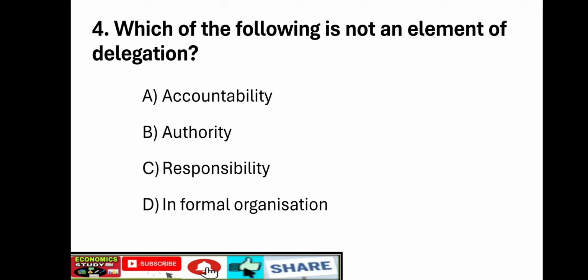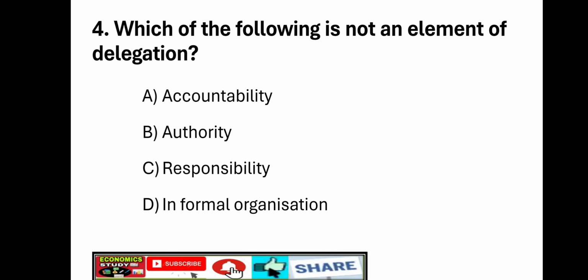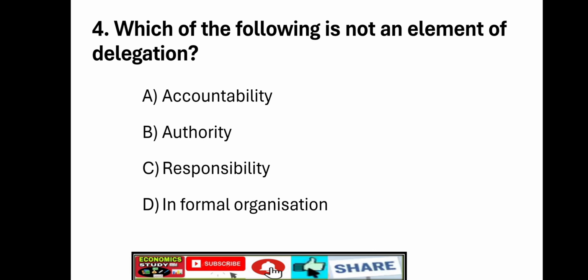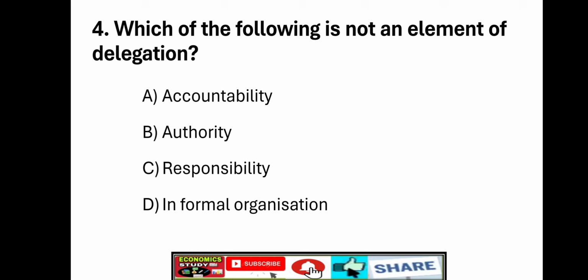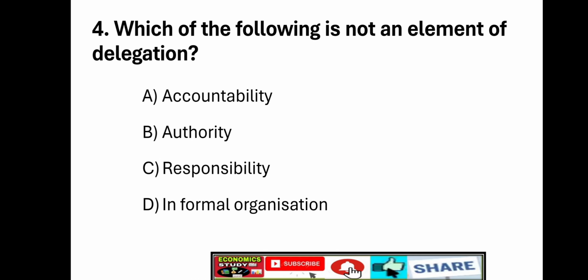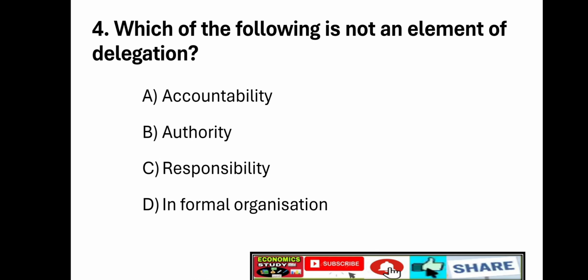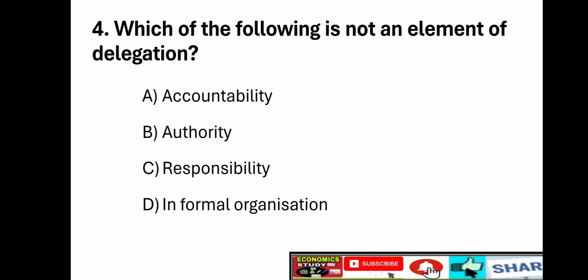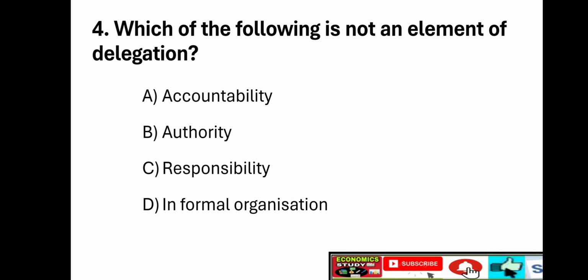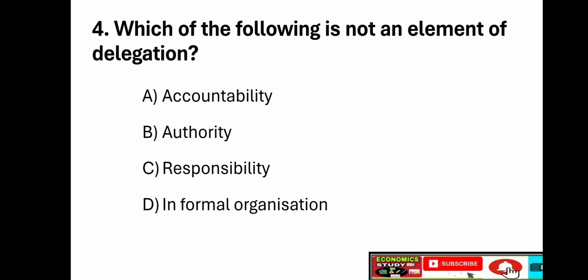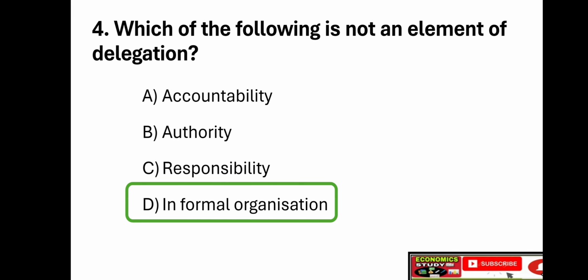Next question, fourth question. Which of the following is not an element of delegation? Option A, accountability, option B, authority, option C, responsibility, option D, informal organization. Right answer is option D, informal organization.